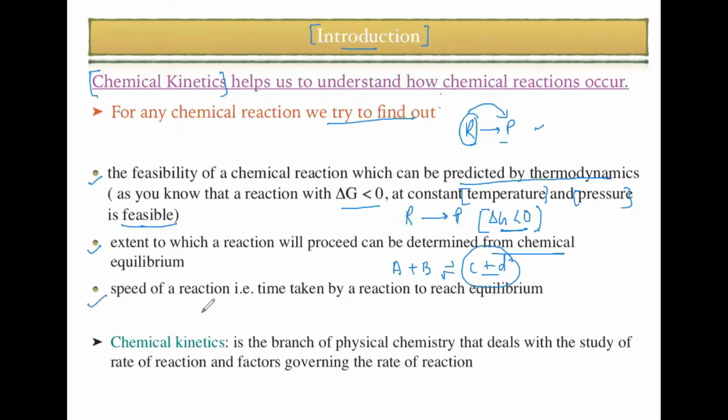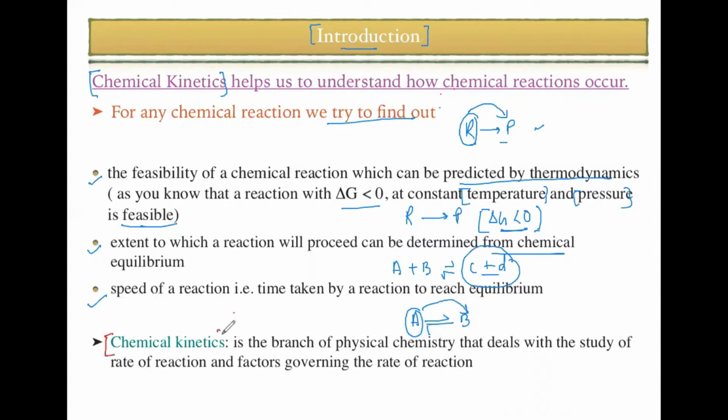And we can know the speed of the reaction, that is, the time taken by the reaction to reach equilibrium. Let's suppose A is in equilibrium with B; there must be some time taken by A to reach B, right? That is going to be measured by chemical kinetics.